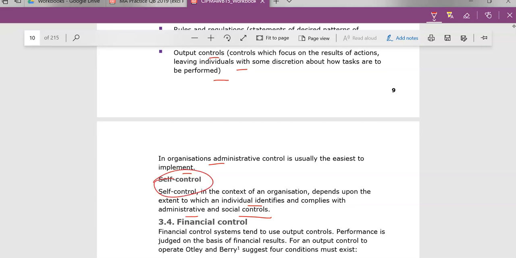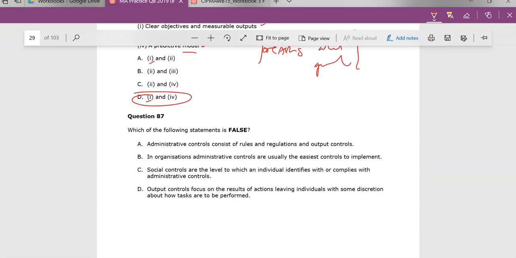So let's jump to the question very quickly, and we can see here that it says administrative, which is false. Administrative controls consist of rules and regulations and output controls. That is true. Admin controls are usually the easiest controls to implement. We've seen that is also true. I'll go to the last one. Output controls focus on the results of actions, leaving individuals some discretion about how tasks are performed. That's correct. I think we might have seen that. It's in there.